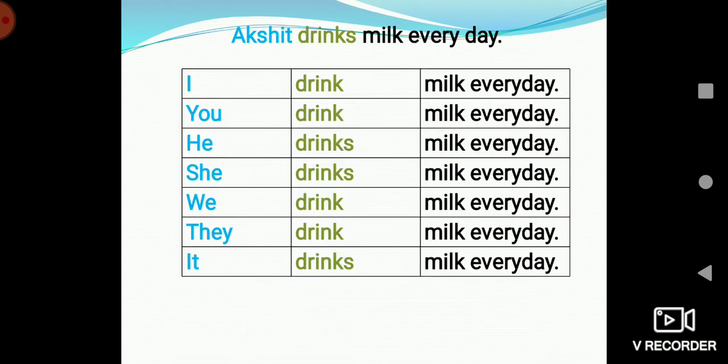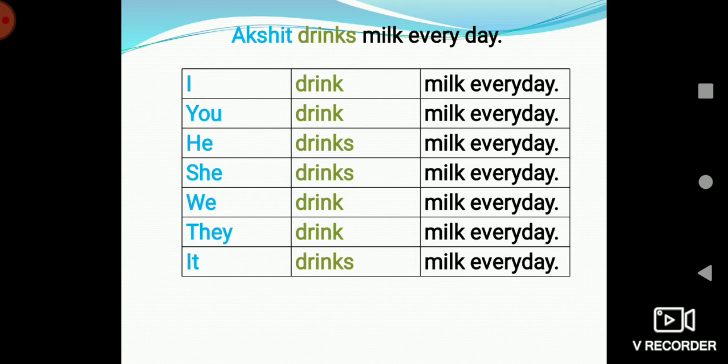Now let's see, children, the first sentence that we have already discussed. Here the subject was Akshit. Now Akshit is a singular noun. So for Akshit we will be using a plural verb, that is drinks. So commonly we can say that when the subject is singular, the verb will be plural. When the subject is plural, the verb will be singular.